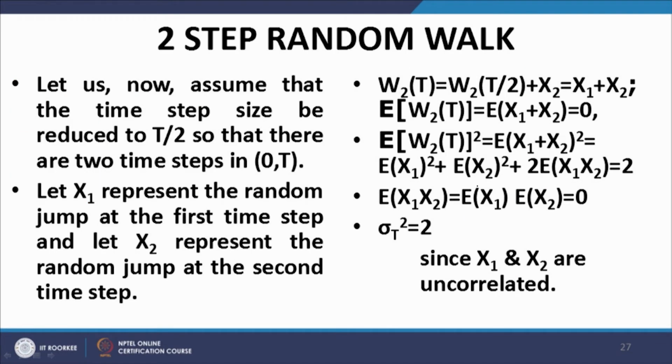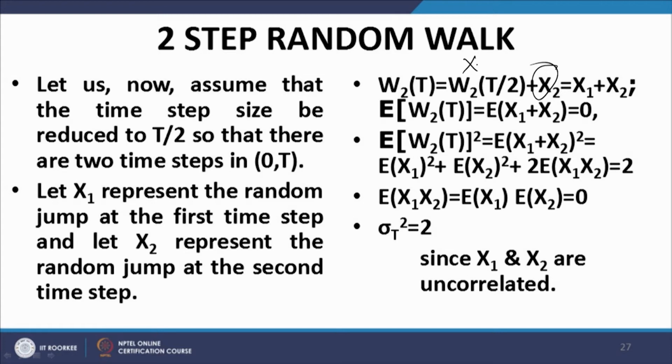Okay. So, let us now assume that the time step size is reduced to T by 2, so that there are two steps. Let x1 represent the random jump at the first time step, that is at T by 2, and let x2 represent the random jump at capital T. Then W(T) is equal to W(T by 2) plus, where it is at t equal to capital T by 2, from there it goes up or down, which is represented by the random variable x2 here, but where it is at T by 2 is represented by the random variable x1.